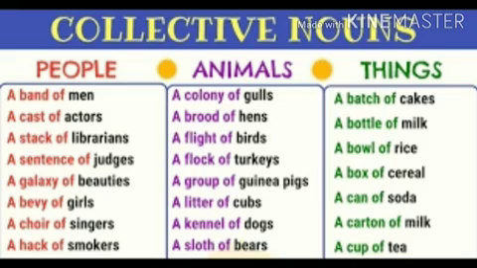Here is a list of collective nouns for people, animals, and things. Let's see the examples.